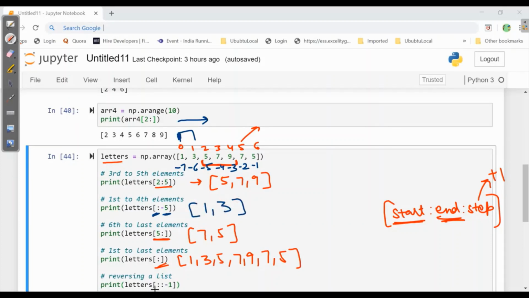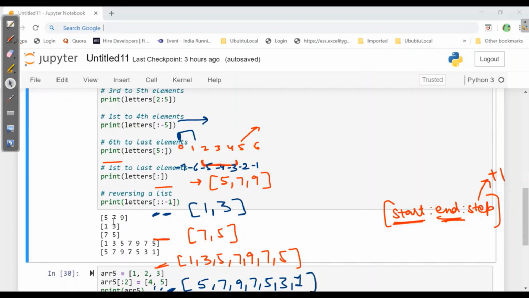Then comes start to end complete values but with step -1. -1 means in the reverse direction. So here it will write 5, 7, 9, 7, 5, 3, 1. All the values but in the reverse order. So let's cross verify our answers. So here first is 579, second is 13, third is 75, then 135, and the last one will be in the reverse order.